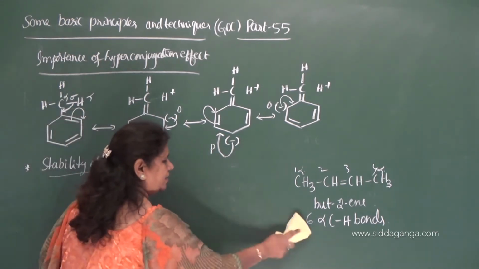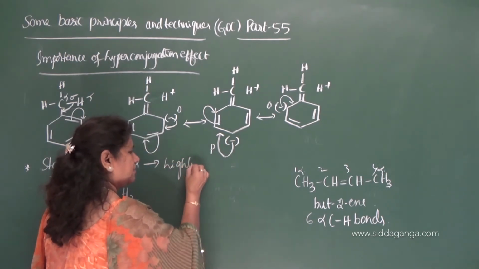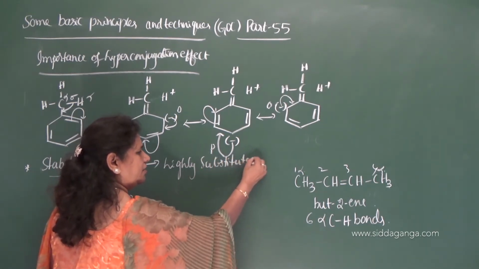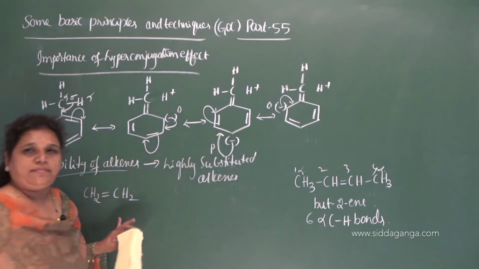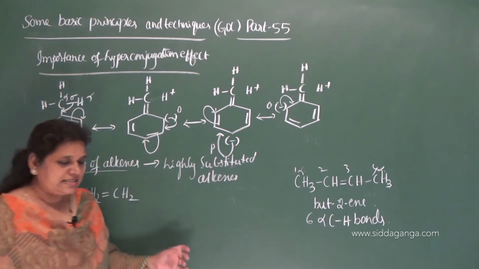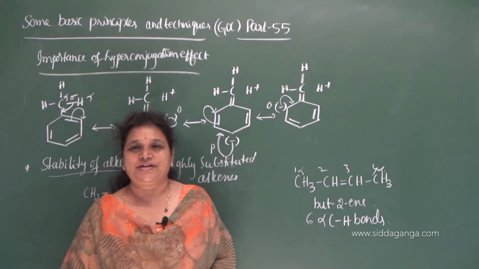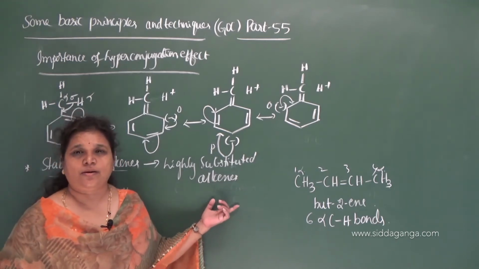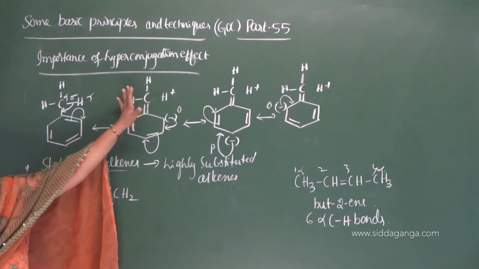What is the statement that we can give? Highly substituted alkenes are more stable. That is according to Saytzeff's rule, which you are going to study in the next unit called hydrocarbons. So highly substituted alkenes are always more stable because of the hyperconjugation effect.